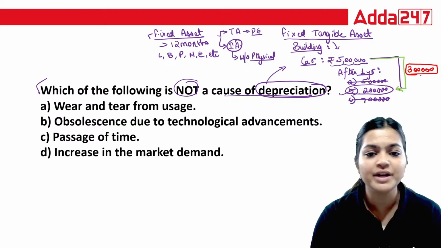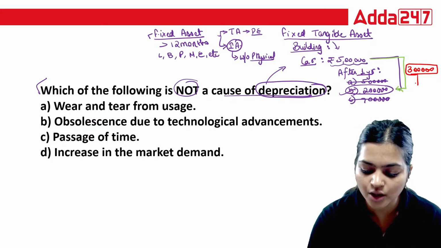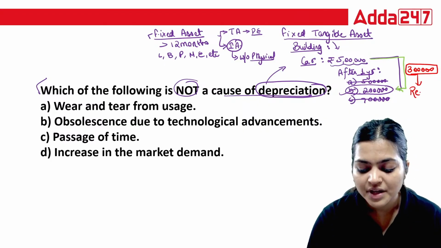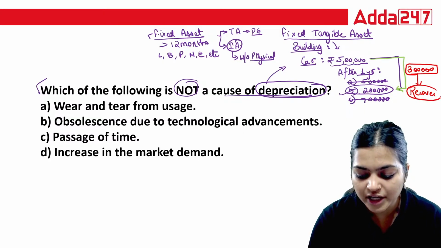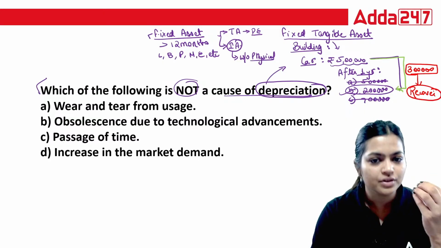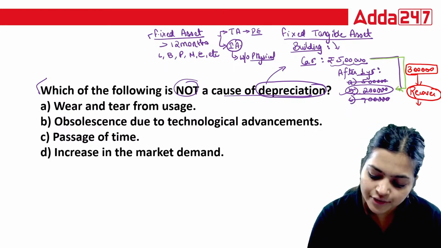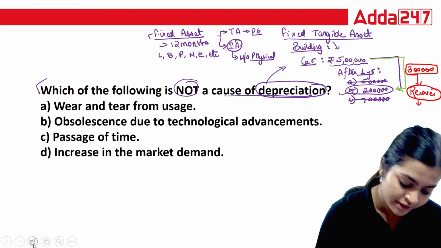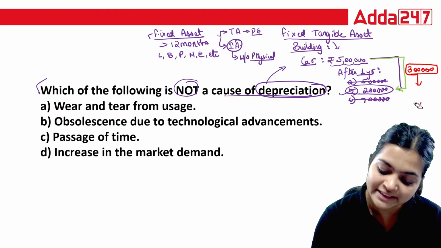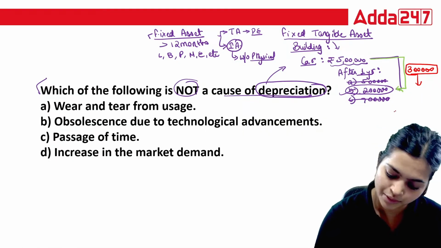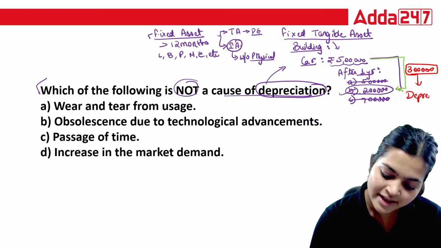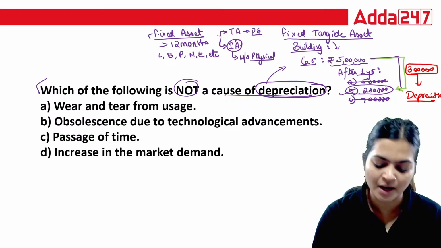As an owner, you cannot recover this 3 lakh, because it is the amount used by you. This unrecoverable amount is your depreciation amount.